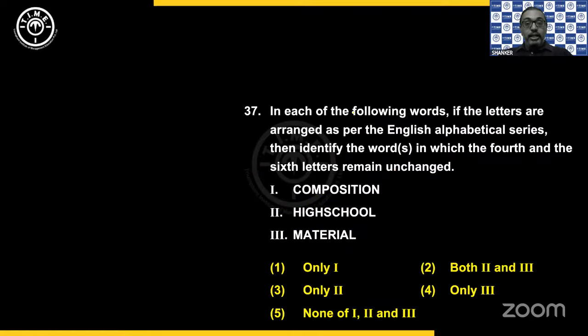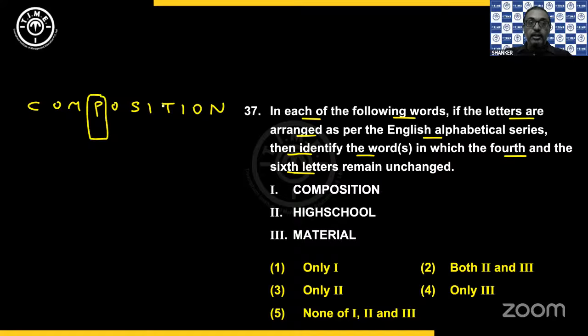The next one, in each of the following words. That is correct, Abhishek. Option 3 for 36. Now, in each of the following words, if the letters are arranged as per English alphabetical series, then identify the words in which fourth and sixth letters remain unchanged. Okay, so you have composition. So I need the fourth and sixth letters to remain unchanged.